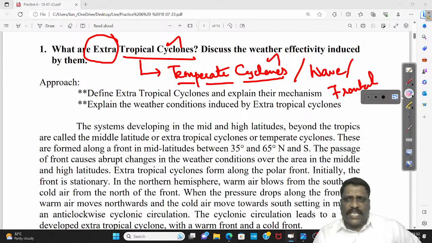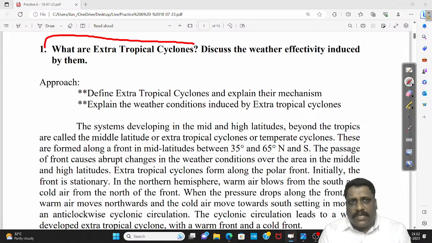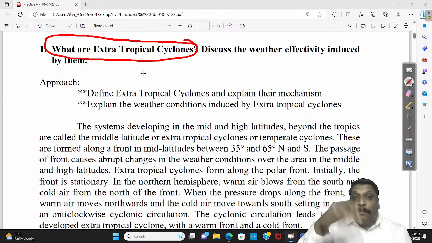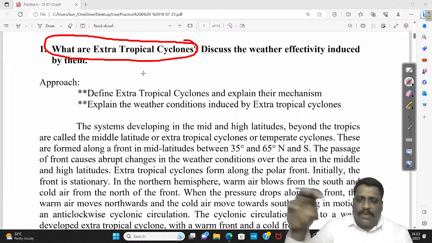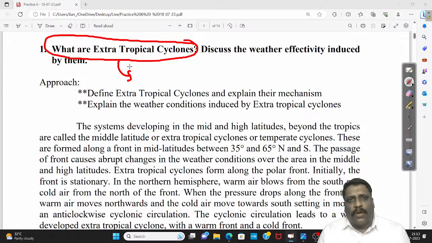Now, though I have just written a model answer here, I would recommend that if you start your answer by saying that extratropical cyclones are popularly called temperate cyclones, then the examiner will know that yes, you know the answer. Okay, right. So somewhere you can say it is popularly called temperate cyclones.